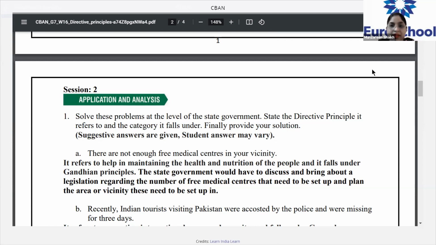So because it comes under Gandhian principle, where the principle mentioned is that we have to make sure that we maintain the health and nutrition of the people, this particular problem comes under Gandhian principle. But what is the solution? What do you think the solution is? What solution will you find for this particular problem? What will be your plan? What are you going to do for this?